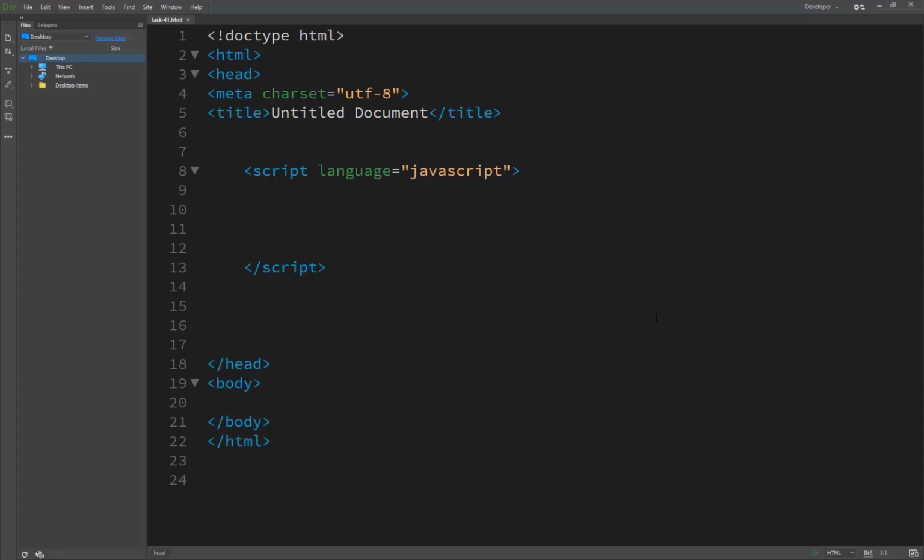The script blocks will be processed by the browser in order with the rest of the HTML page. There is nothing preventing this in HTML or JavaScript. So here we added multiple blocks.